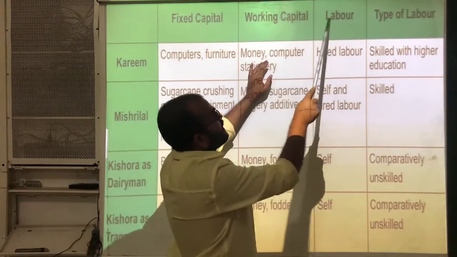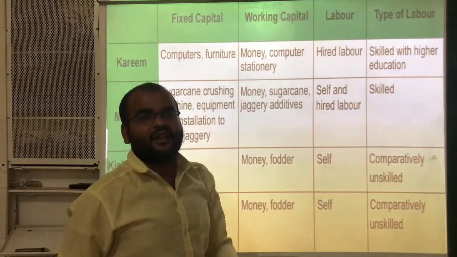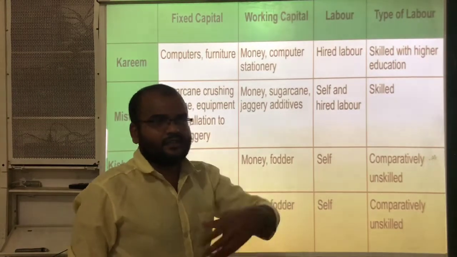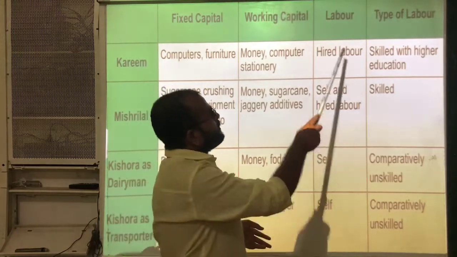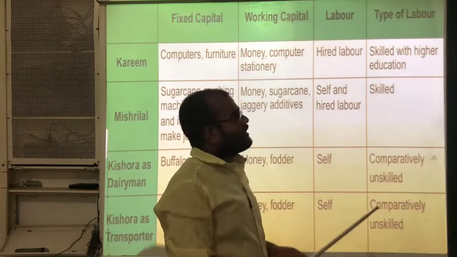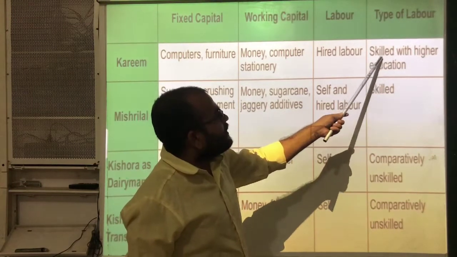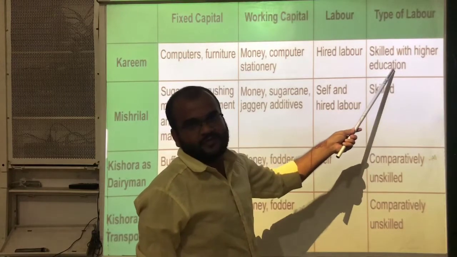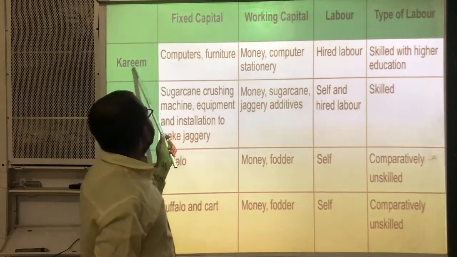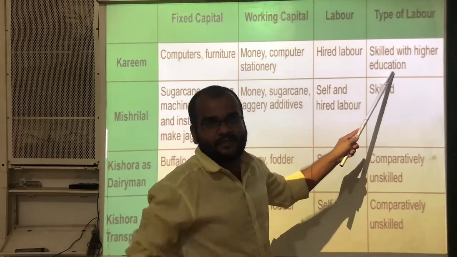And next, labor. So in order to take care of that computer training center, he hired some laborers also. Okay? Just for washing, cleaning and for helping. Okay, labor. Next, type of labor. See here, he is somewhat educated person. That's why we can say skilled with higher education. Skilled labor. Okay, now we can say that Kareem is a skilled person with higher education.